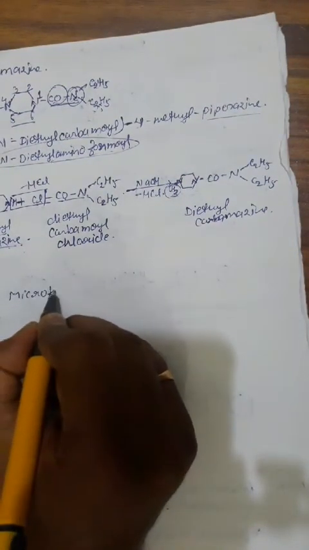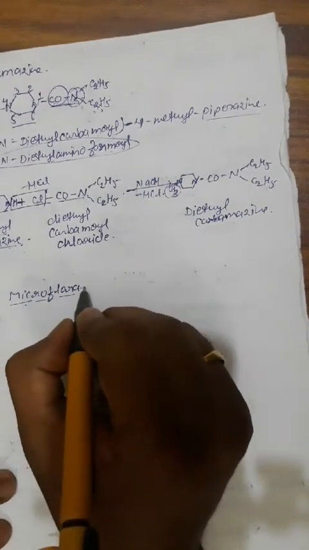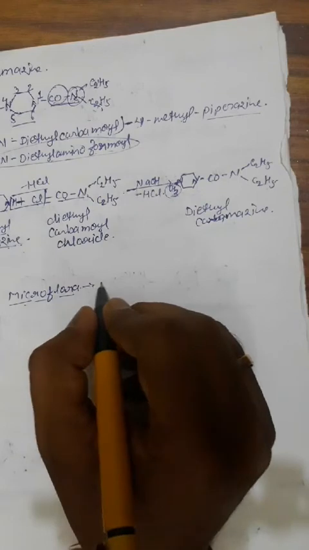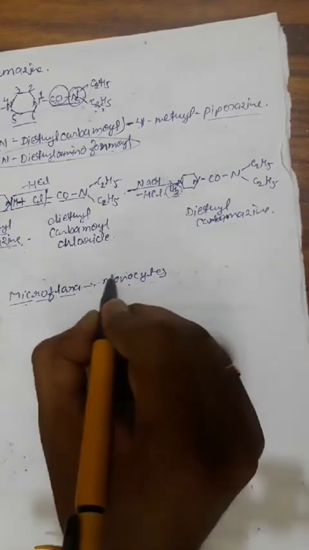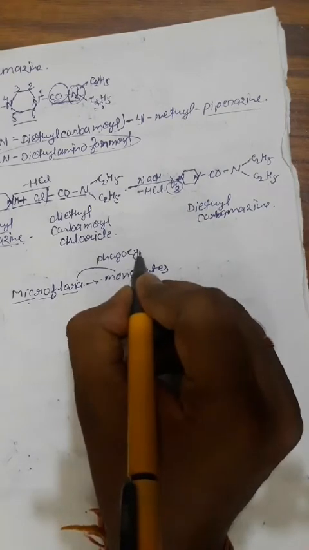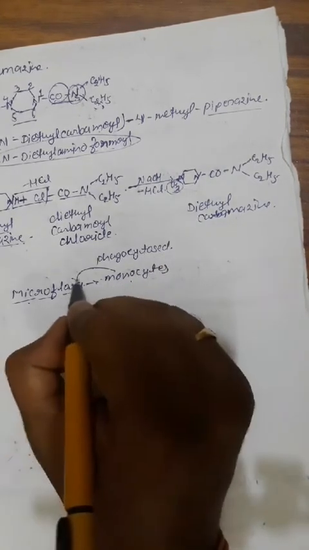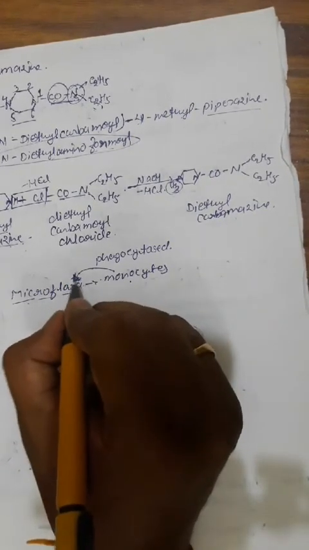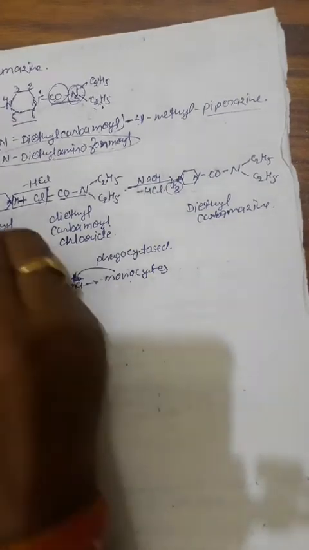It says that it acts on the microfilariae, and after acting on or attaching to the microfilariae, it makes them attractive towards the monocytes, and these monocytes phagocytose the microfilariae, and this phagocytosis is accelerated or enhanced in the presence of diethylcarbamazine.